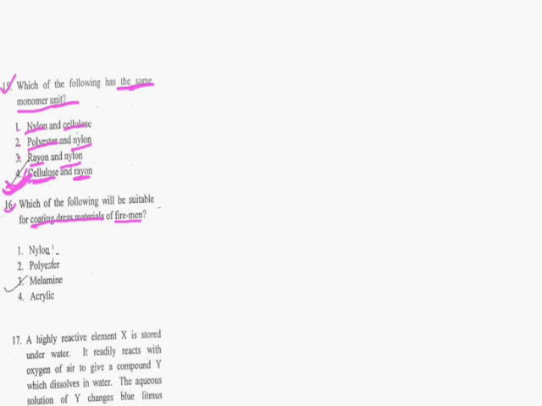So is nylon the answer? No, nylon is not the answer. Why? Because nylon, polyester and acrylic catch fire easily. So what will be the correct option? Obviously option number 3, melamine is the correct option. And melamine is a fireproof polymer and is thus used for coating dress material of firemen.